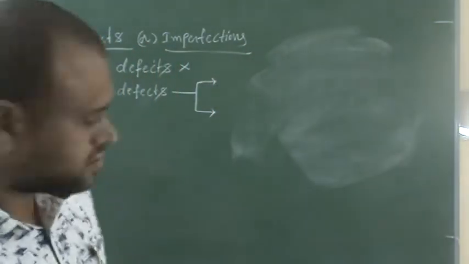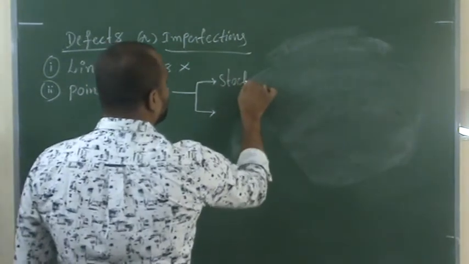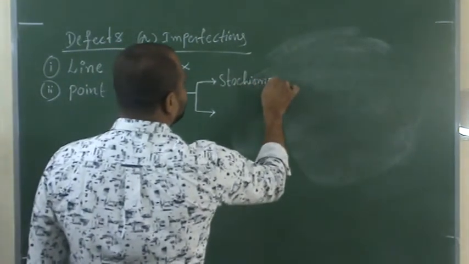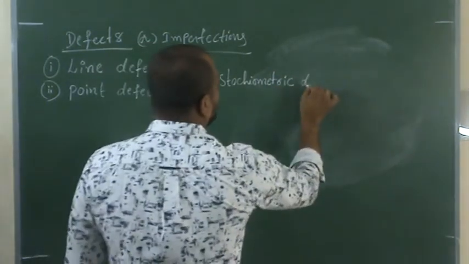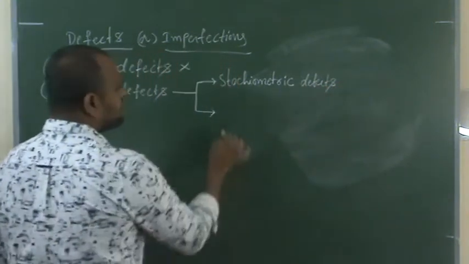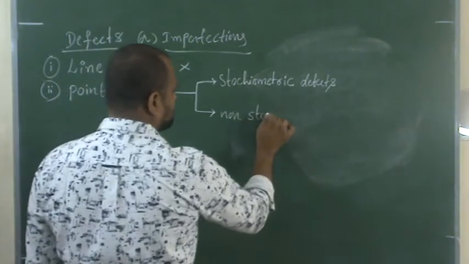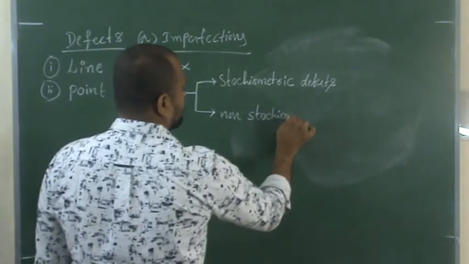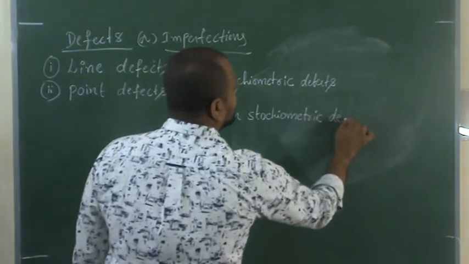What are those? The first one is stoichiometric defects, and the second one is non-stoichiometric defects.